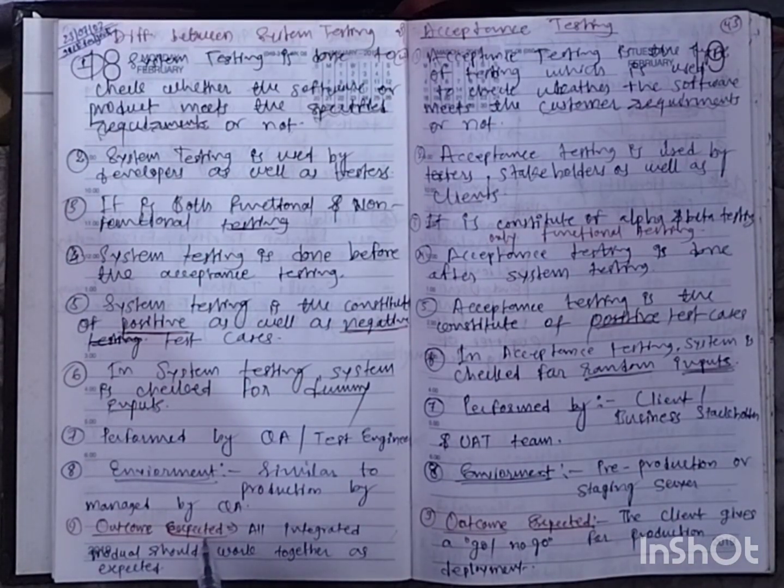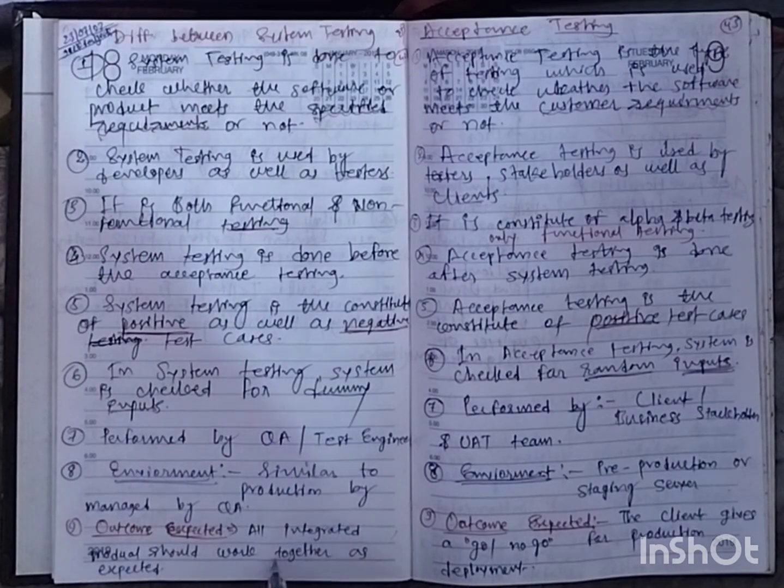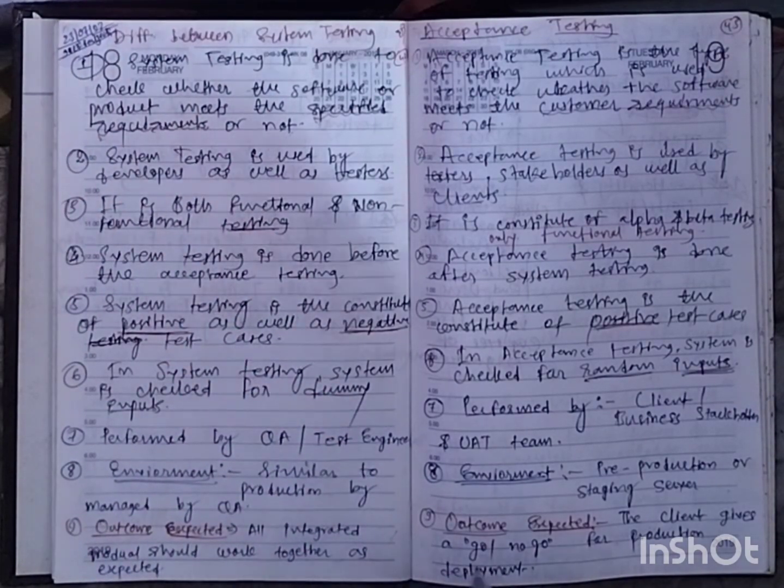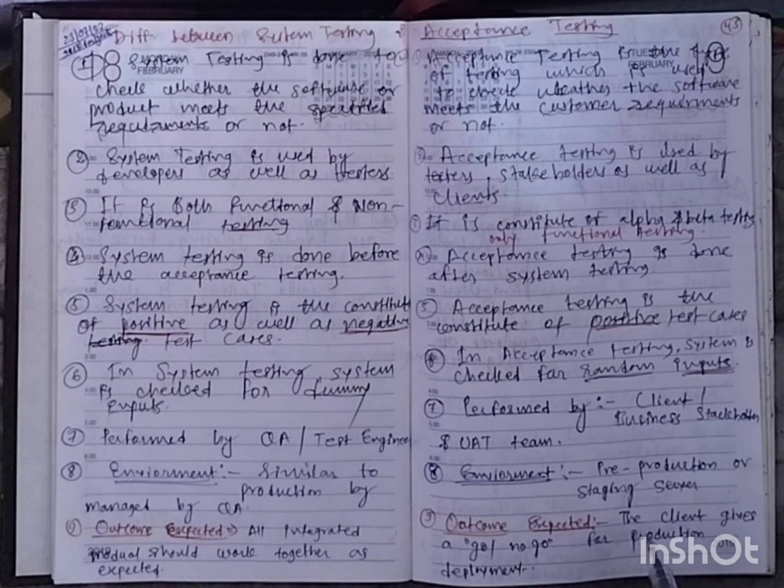Outcome expected for system testing: all integrated modules should work together as expected. Outcome expected for acceptance testing: the client gives a go or no go for production deployment.